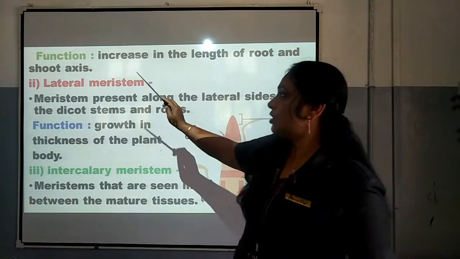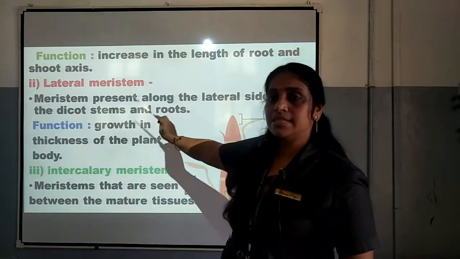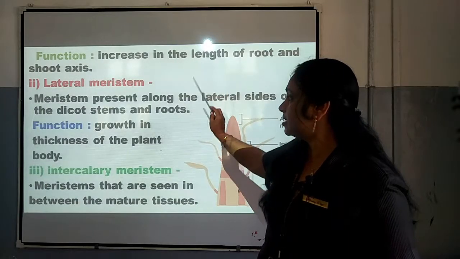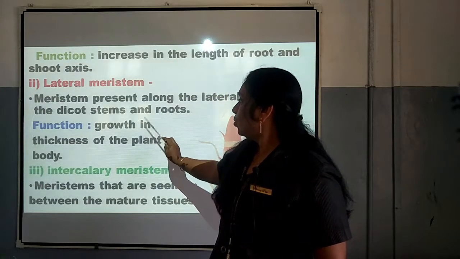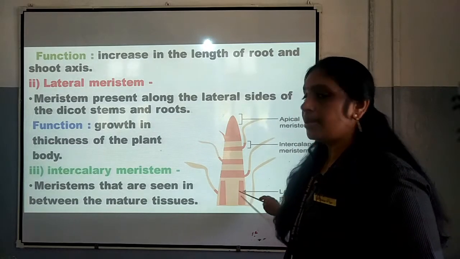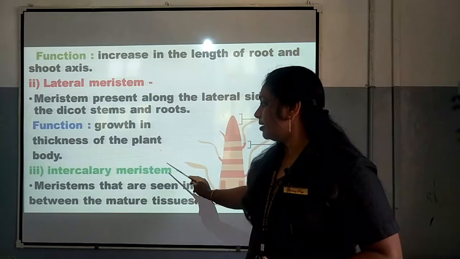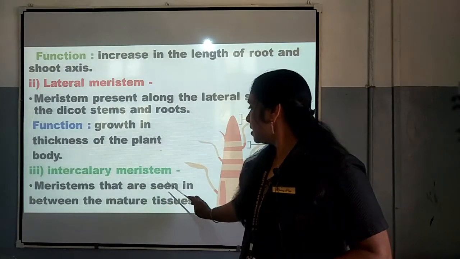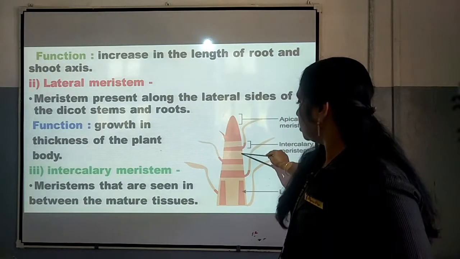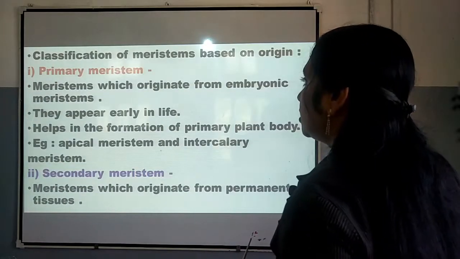Number 2 is lateral meristem. Meristem present along the lateral sides of the dicot stems and roots, that also we understood. And the function of lateral meristem is growth in thickness of the plant body. You can see this is lateral meristem and it is helping in the thickness of the plant body. The third one is intercalary meristem, meristem that are seen in between the mature tissue. This is intercalary meristem, between the tissue this meristem is being seen, and that also we understood.